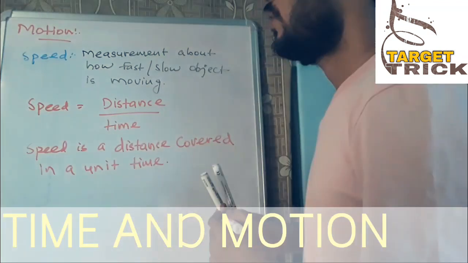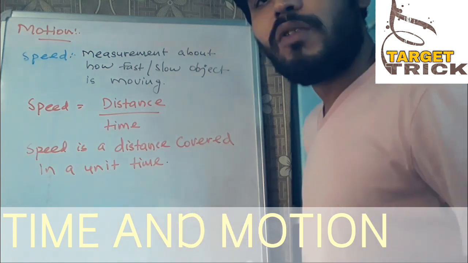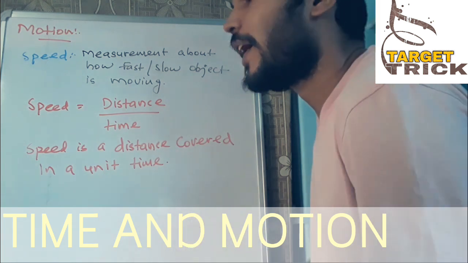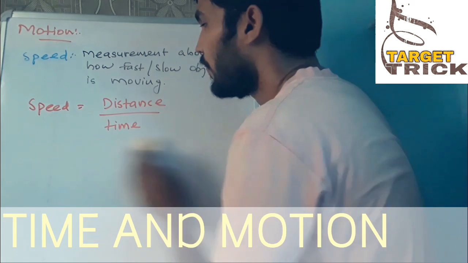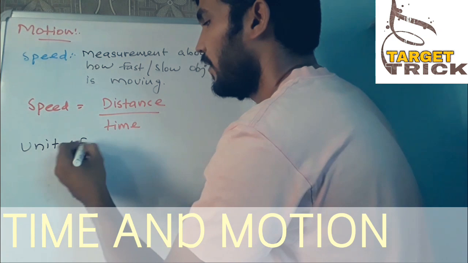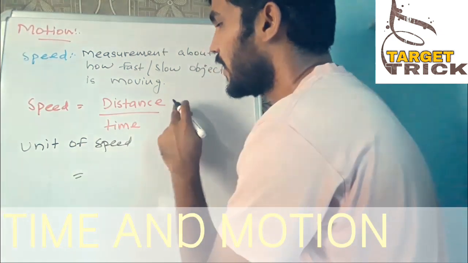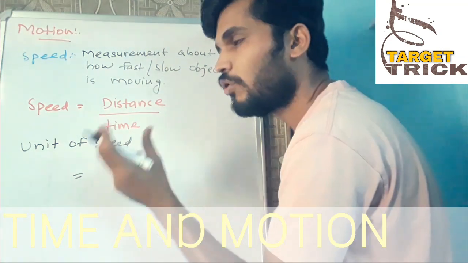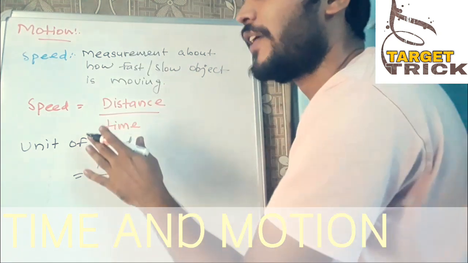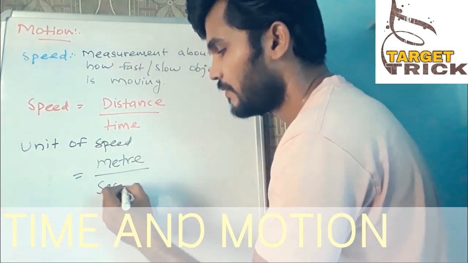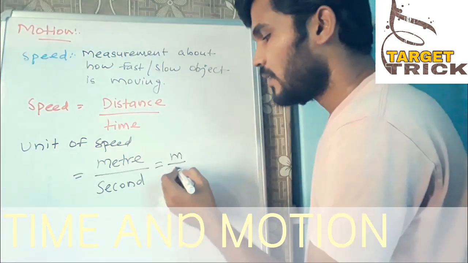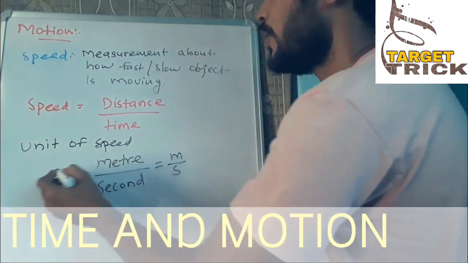Now we must know what is the unit of speed, because it is a physical quantity, so we should know what is the unit. Like lastly if you have solved the numerical, then what unit will you write. Like we have already seen the unit of distance, I'll write the unit of speed. Okay, so speed की unit क्या है? Distance किस में measure करते हैं? Distance is measured in the meter. Then time, I have already told the standard unit of time, that is second. So इसकी unit क्या हो गई? By symbol we can represent meter per second. So meter divided by second is the unit of speed.